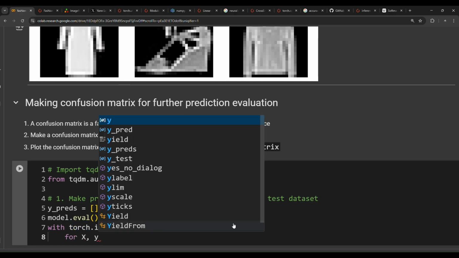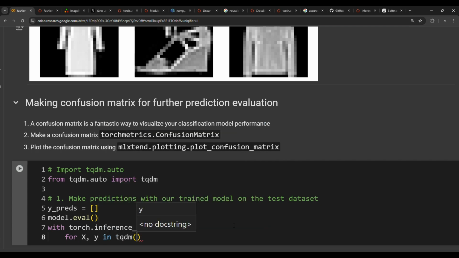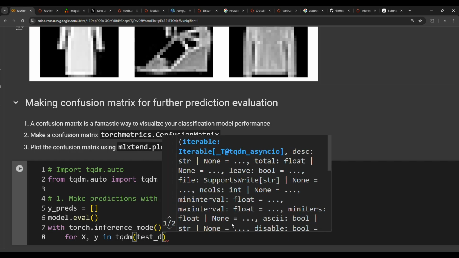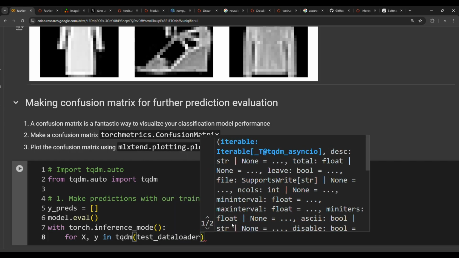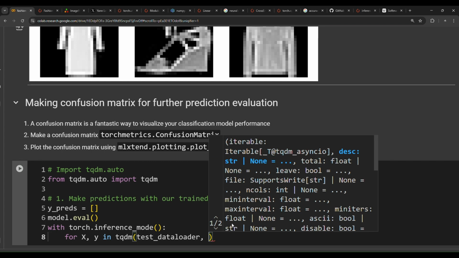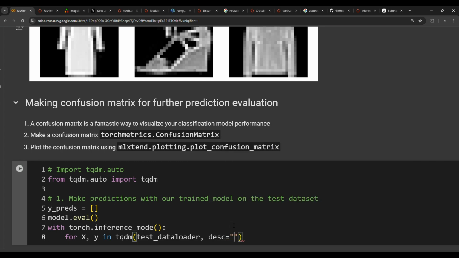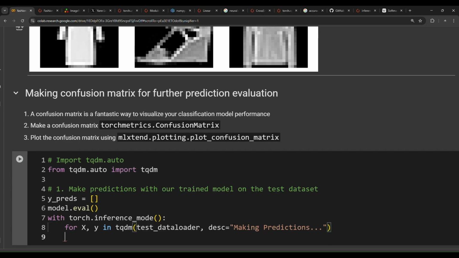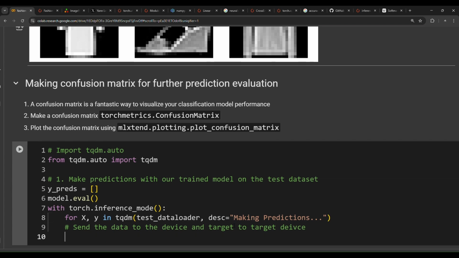For x, y in tqdm, and then pass in here test_dataloader, comma, we're going to pass a description as making predictions, and then send the data and targets to the target device.